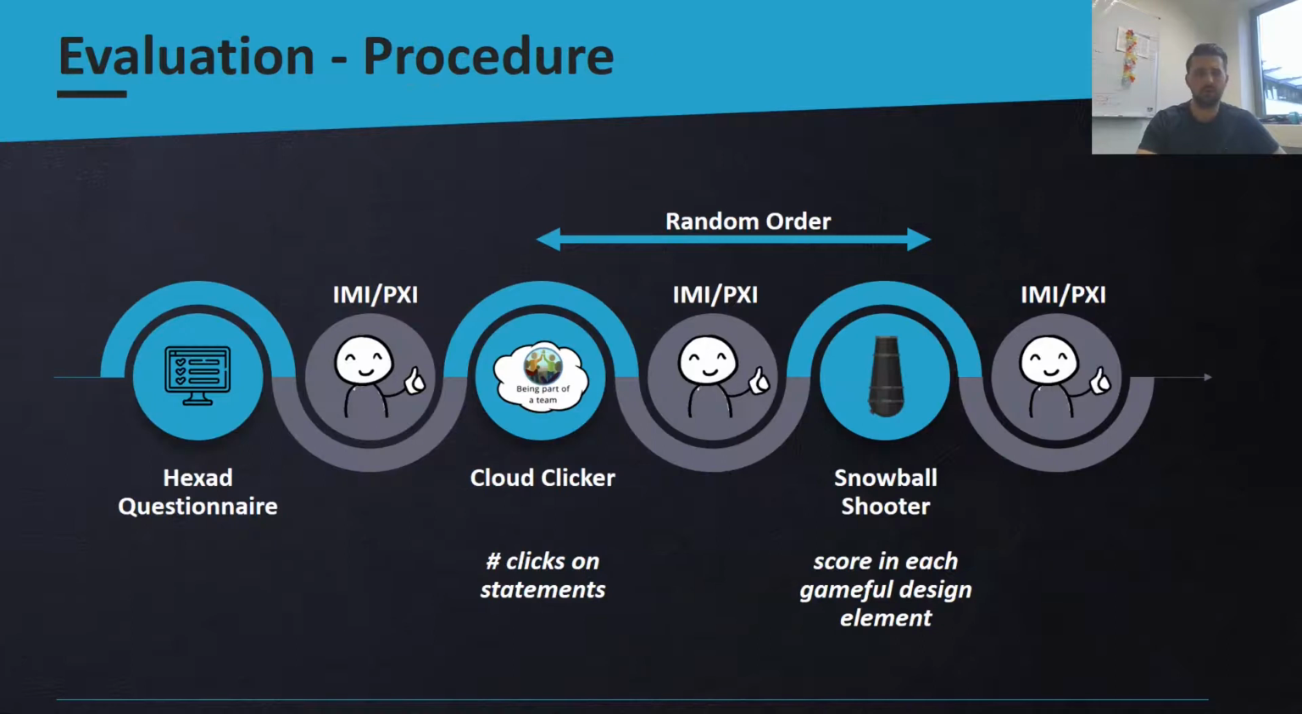The procedure looked like this. Participants were first asked to fill out the Hexad questionnaire and then were asked to report their perception of filling it out using the intrinsic motivation inventory as well as the immersion subscale of the player experience inventory. Next, they interacted with both Gameful applications, Cloud Clicker and Snowball Shooter, in a random order. After interacting with each Gameful application, they again filled out the intrinsic motivation inventory as well as the immersion subscale of the player experience inventory.